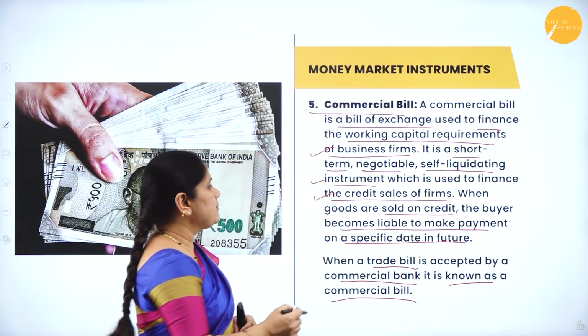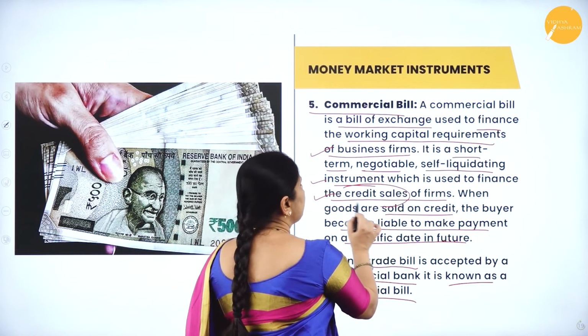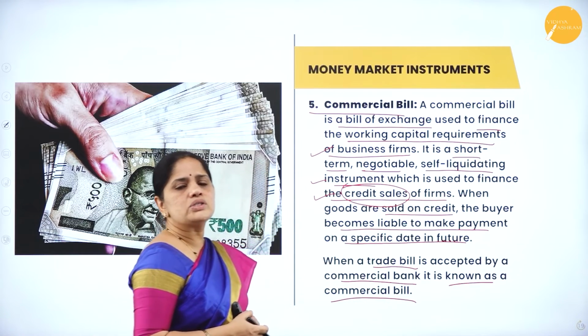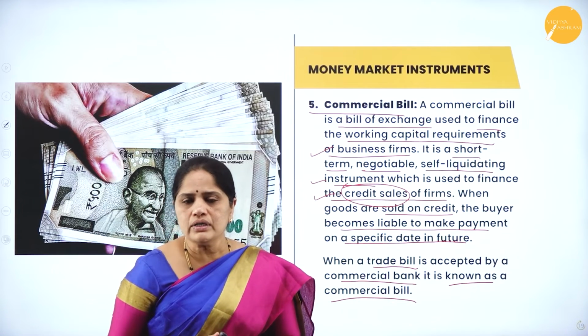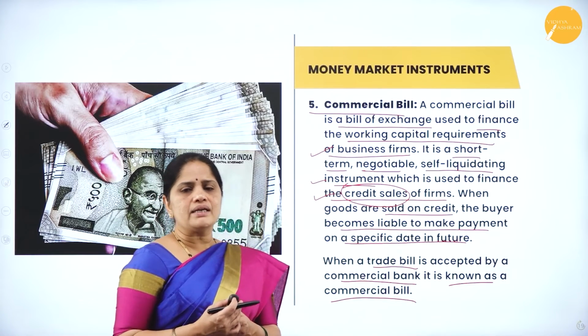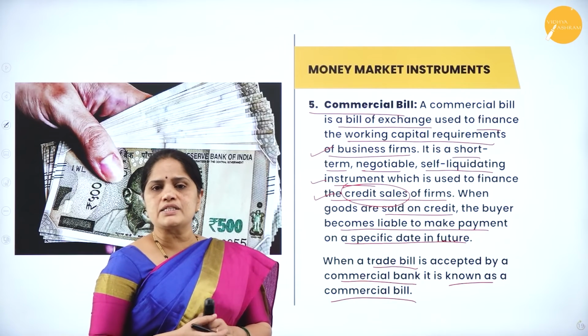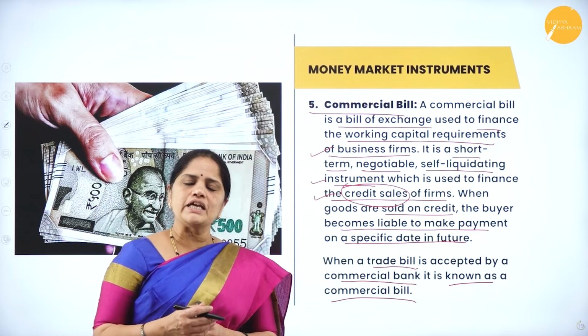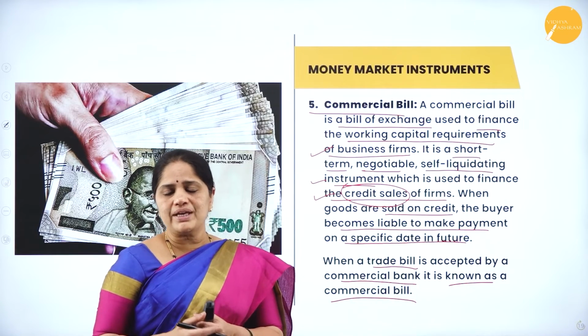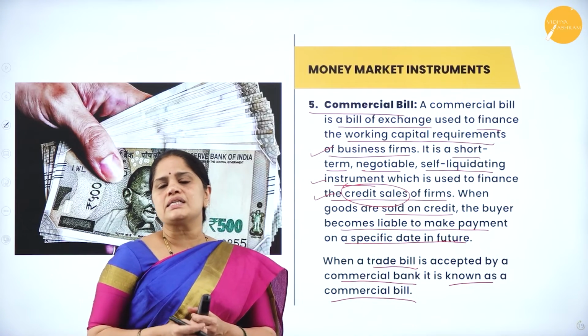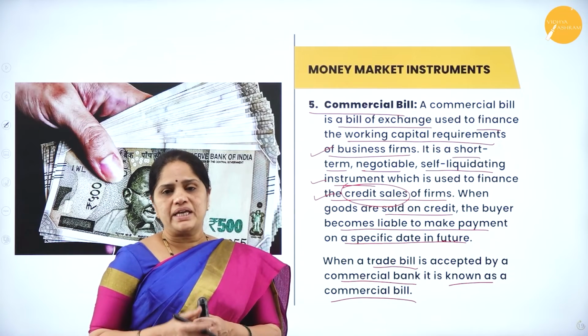Now, what do we mean by credit sales of firms? Whenever the firms sell goods on credit, there will be a large number of debtors. These debtors will be giving us various bills of exchange, or the company will draw the bills receivable on these debtors, who will be obliged to pay these bills receivable at the end of the period mentioned in the bill.